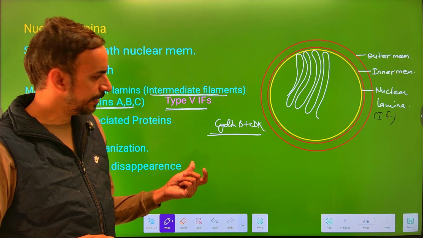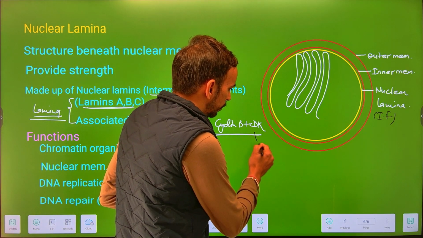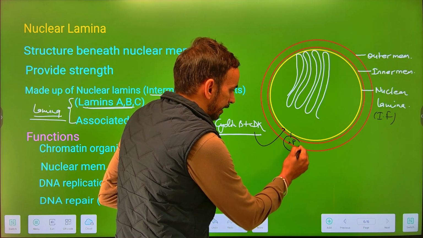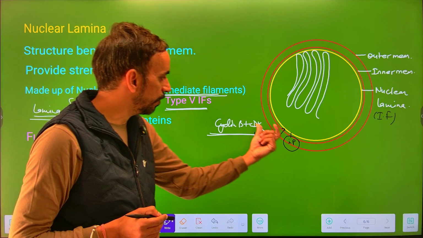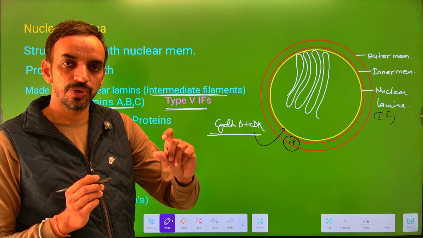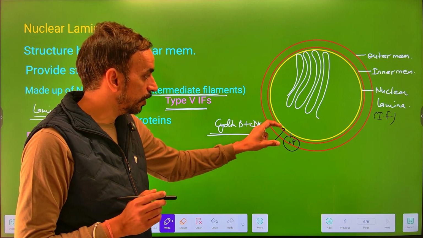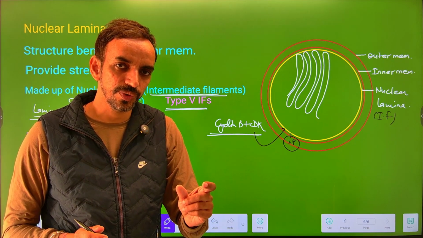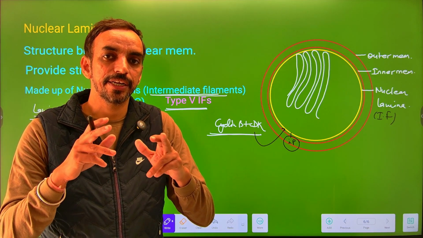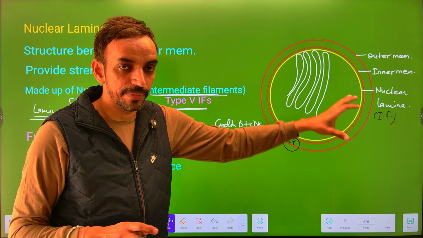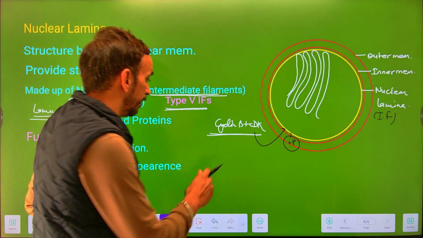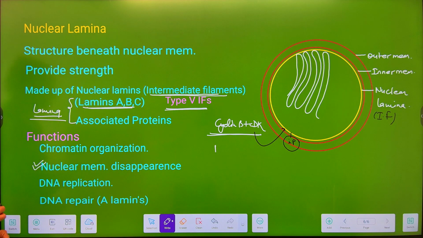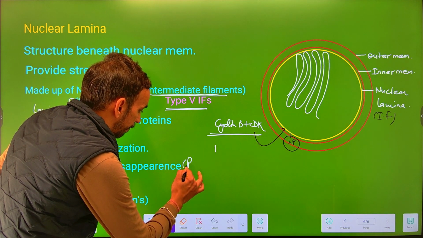CDKs are kinases which have the ability to carry out phosphorylation of the nuclear lamina. It will add phosphate to the nuclear lamina. The binding of phosphate to the nuclear lamina, as it is a protein, will make a conformational change in the nuclear lamina. The nuclear lamina gets depolymerized along with the nuclear membrane. That plays an important role in nuclear membrane disappearance during the prophase stage.